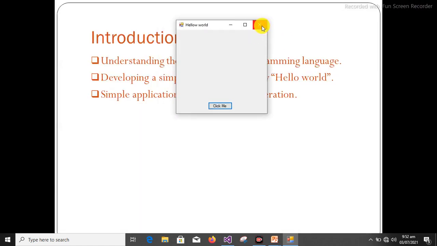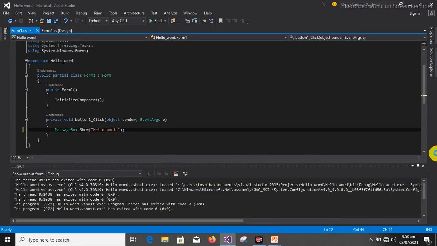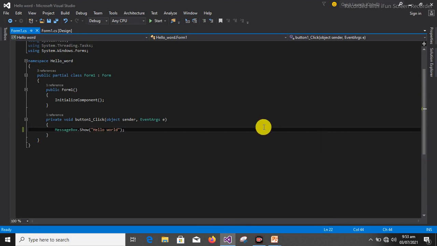Then we have the close button also if you don't want it. All these things we can customize to be our own, to be what we want. So you can click on this and see what happens. See, hello world. So that is the dialog box we want to show, which is the message box we want to display, hello world.